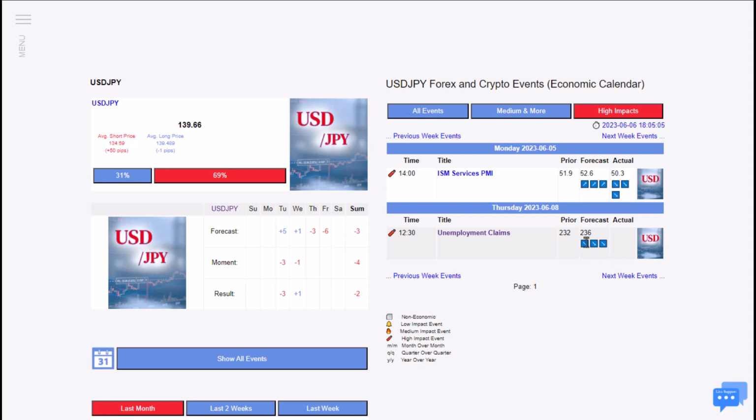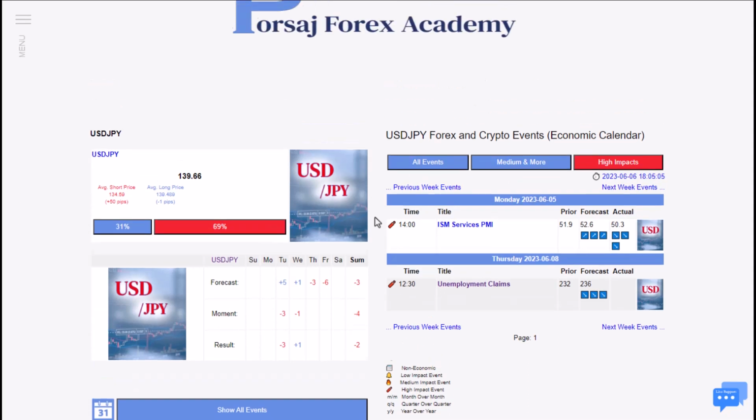As you can see, the points are pointing down, and unemployment claims is a really important news, and it's going to impact the price so hard, so it might actually experience a sharp downfall on Thursday. But as always, as we all know, news are not enough, so let's head to the chart and see what we have there.